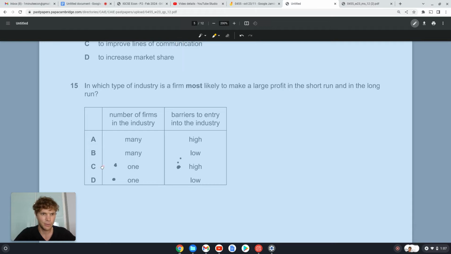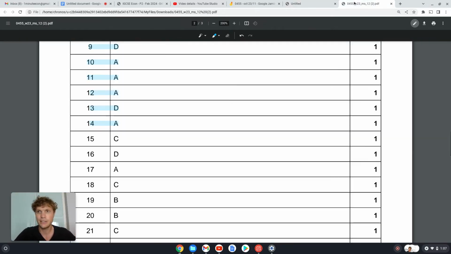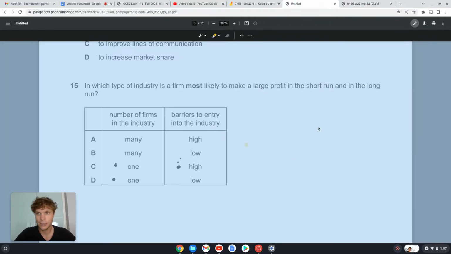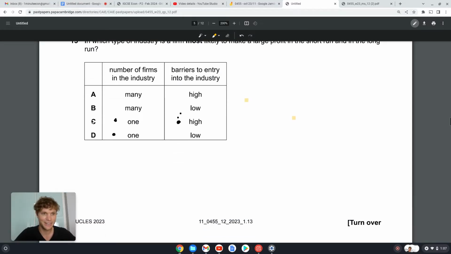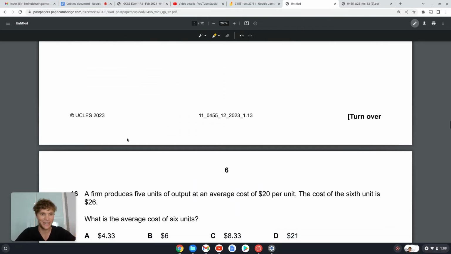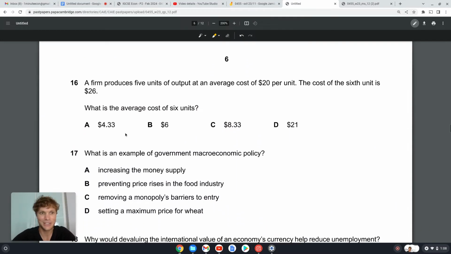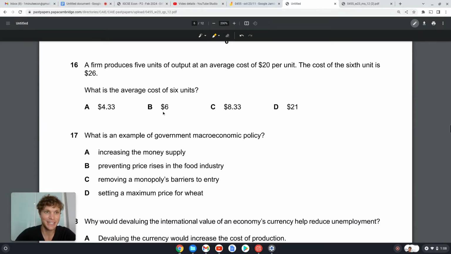Okay, I don't know if I'm going to be able to highlight when it goes blue like this, but the answer is C. Let's go check. C. There we go. Okay, I'm not sure. There we go. We're back. Okay, just by luck of the draw. So 15C. Sorry about that, guys. Okay, I'm not necessarily a bit of a technology wizard. I'm just an economics teacher.